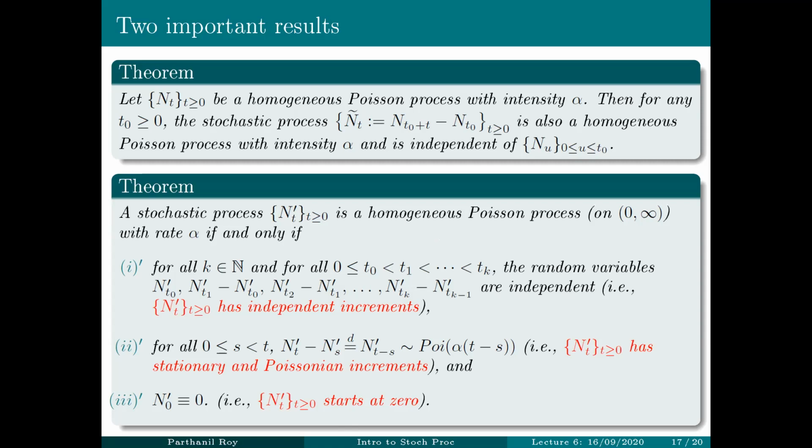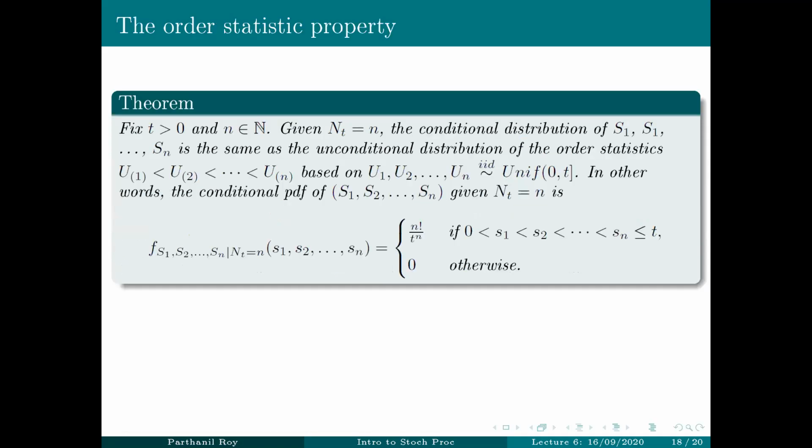If you always have to start from the definition of homogeneous Poisson process, namely with IID exponential interarrival times, it will be too cumbersome. So therefore, this result is extremely useful, as we have already seen in this course. Then we gave many properties of a homogeneous Poisson process, and I'd only like to mention a few of them. One of them was the order statistic property, which we stated and sketched the proof for you. The proof is actually left as an exercise for you.